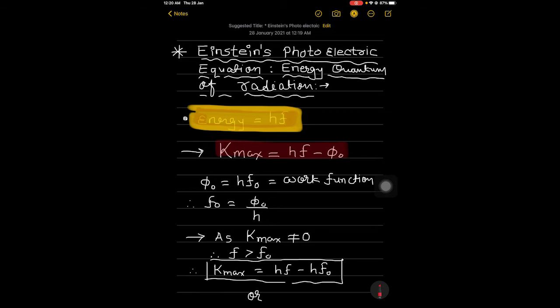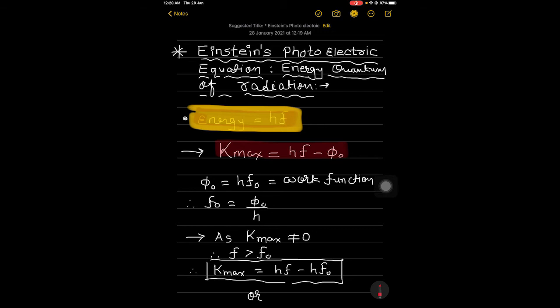Now the above equation, that is K maximum equals hf minus phi 0, is known as Einstein's photoelectric equation. We now see how this equation accounts in a simple and elegant manner for all the observations on the photoelectric effect given earlier.